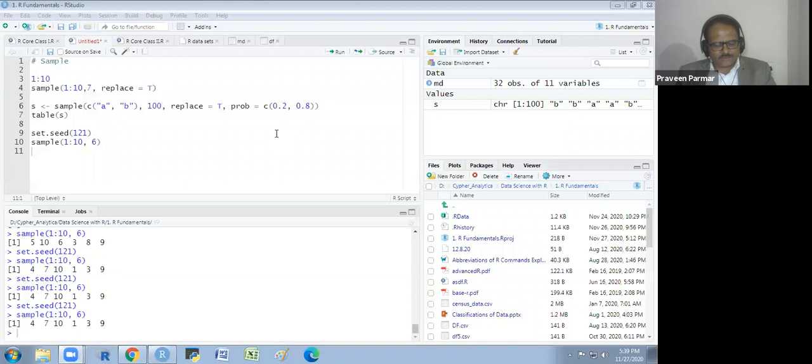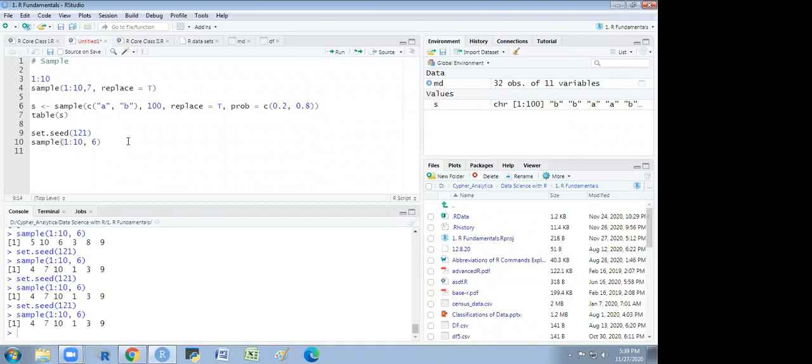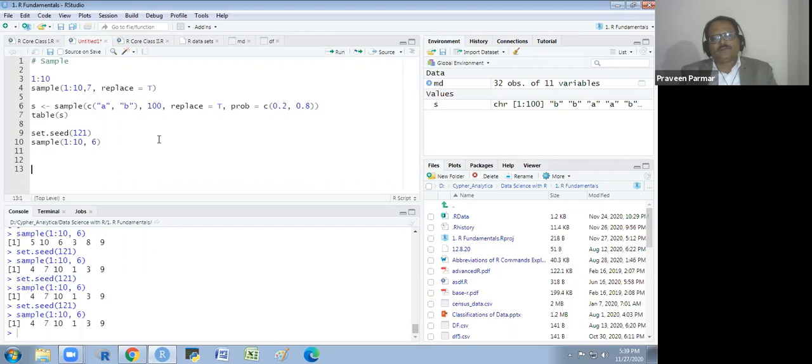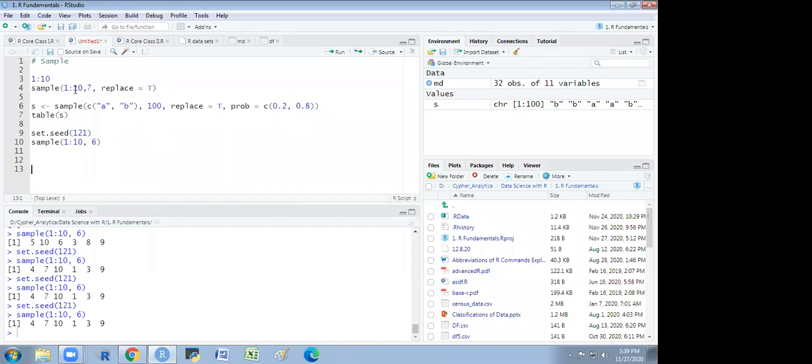Generally, they provide data in two parts, training and testing. In testing there is no target variable, but in training there are target variables. We divide it in two parts, training and validation. Understand? It depends on the data, in what format they are giving you. So set seed, you understand? Sample, you understand now? Yes, sir.